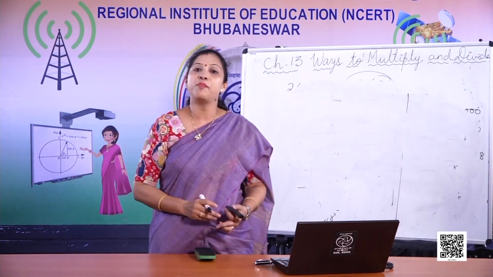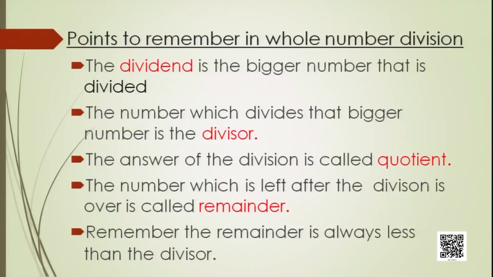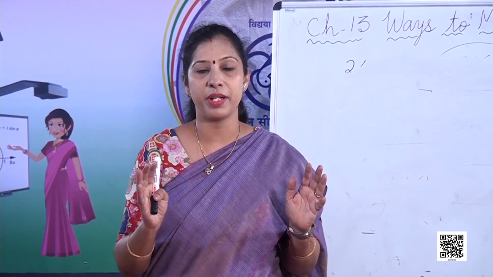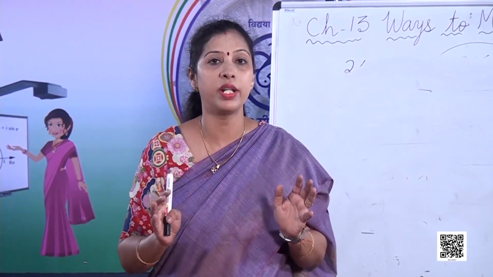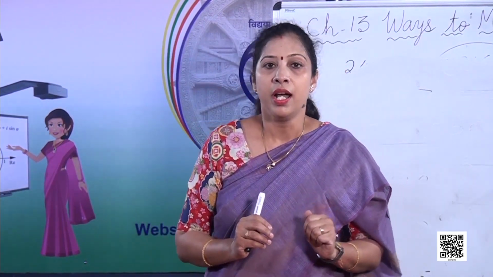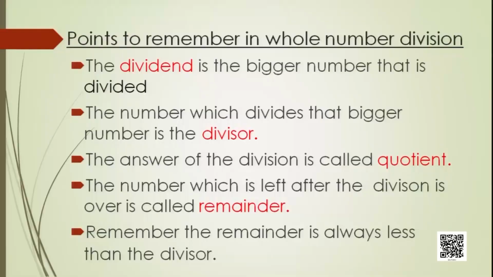The dividend is the bigger number that is divided. When you divide a number by another number, the bigger number is called the dividend. This is for whole numbers. The number which divides that bigger number is the divisor, and the answer which you get after the division is called the quotient.